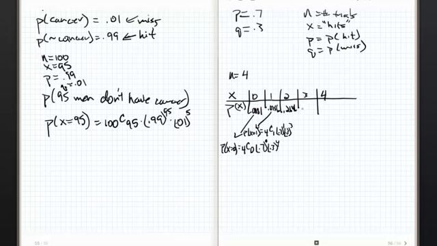And look, these are going to grow all the way throughout. I know that they're going to grow because if I had 10 trials, 7 is the maximum number, but I've only got 4, so we're just going to watch these things grow. For 3, 4 choose 3, 0.7 cubed, 0.3 to the 1, this one is 0.4116. And then last but not least, 4 choose 4 is easy because there's only one way to choose 4 things from 4, and this is 0.2401. Look where the biggest is. When we had 10 trials, we knew the biggest probability was at exactly 7. When I have 4 trials, that scales down.